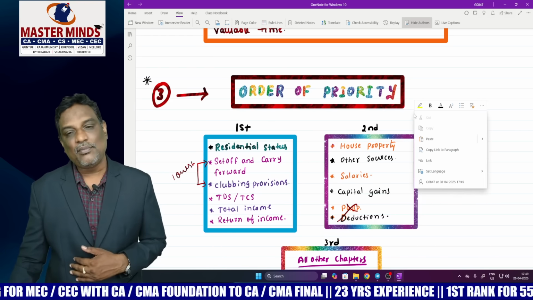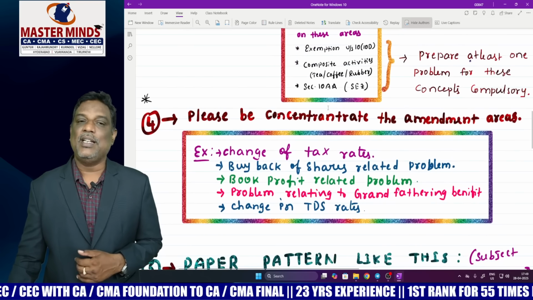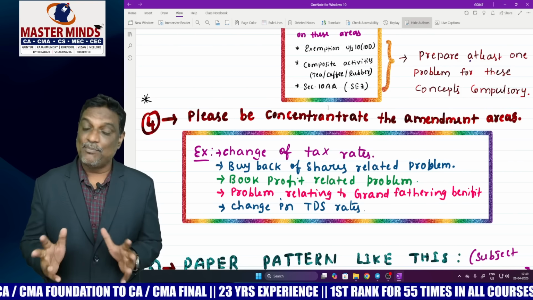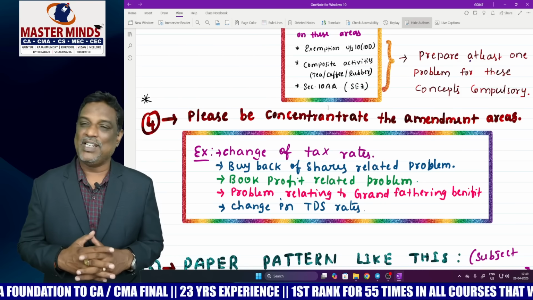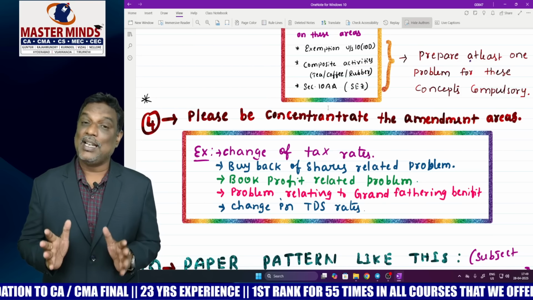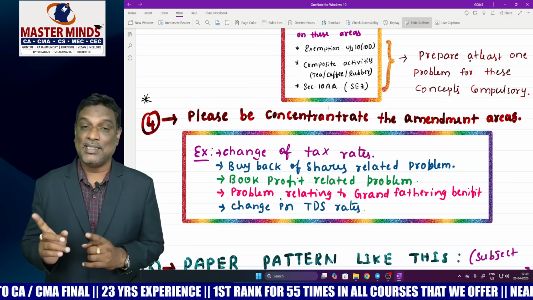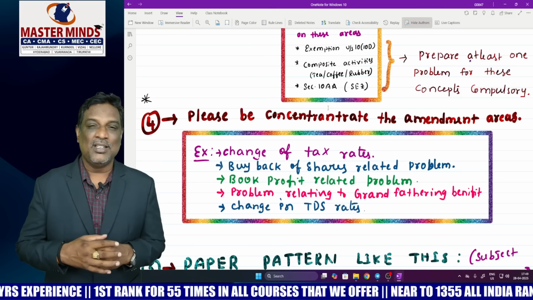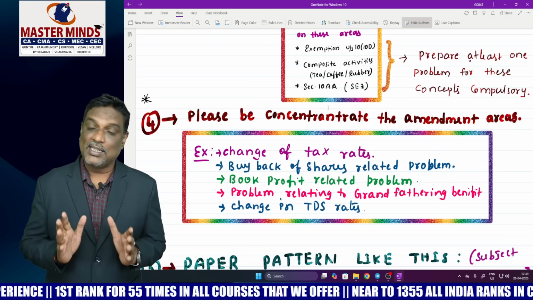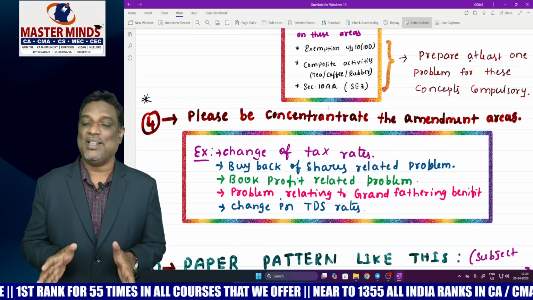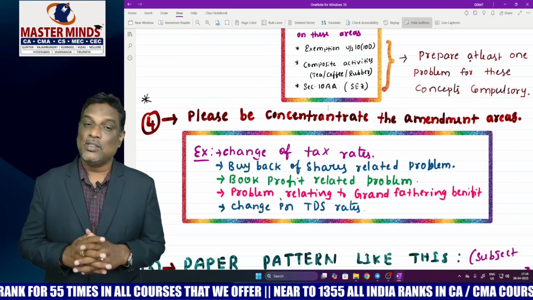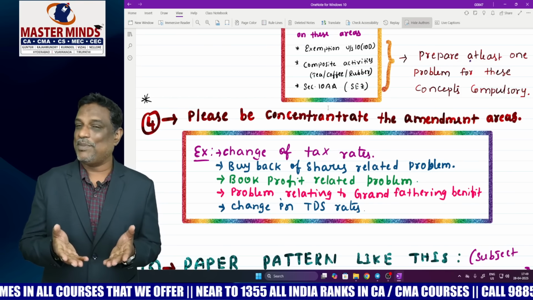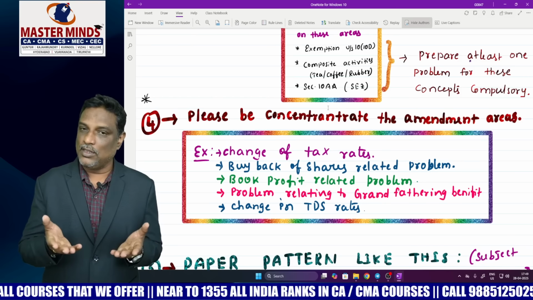Next, my dear students, the next point is this time's amendments. Some of the amendments are very important for the May 2025 attempt. Please concentrate on the amended areas and please verify the amendment video which was uploaded by the Masterminds. So amended areas are also very important in this attempt. Here I have provided some important areas of amendments. Please concentrate more on those areas.